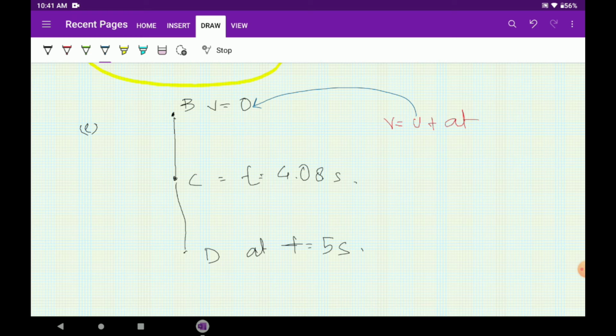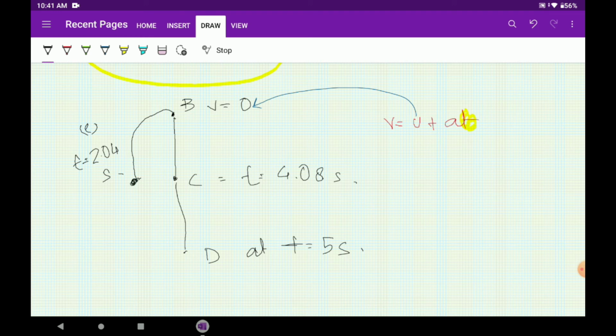So what we can do here, we can actually negate the 2.04 seconds it took to climb up. See, the journey actually started from this point. From this point it reaches here, and this time taken is 2.04 seconds. So what will be the t here? The t is already 2.04 seconds up here. So how will we calculate t here? We will calculate t here by subtracting 2.04 from 5. This is a bit complicated. You have to make it clear.